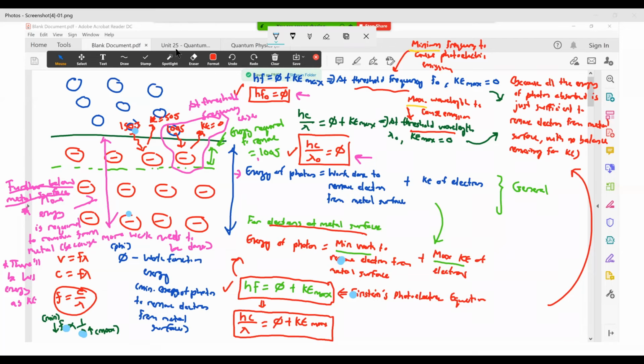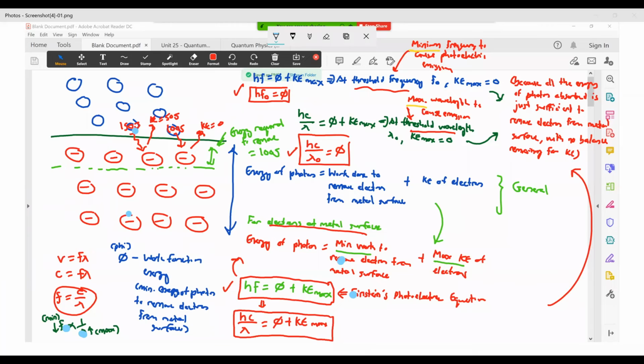Right, so far so good with this. Then I move on to another separate diagram, which is this one. So let me clear off that one. Like just now I told you, Einstein's photoelectric equation is only applied for electrons at the metal surface. And it gives you hf equals phi plus KE max. It gives you hc over lambda equals phi plus KE max, right? So there are cases where that equation can be used to plot a graph. Say for example, right now I want to plot a graph of KE max versus frequency. I rearrange this equation here.